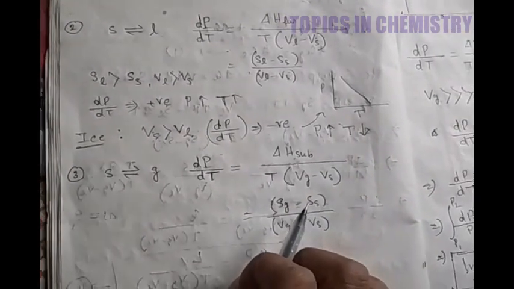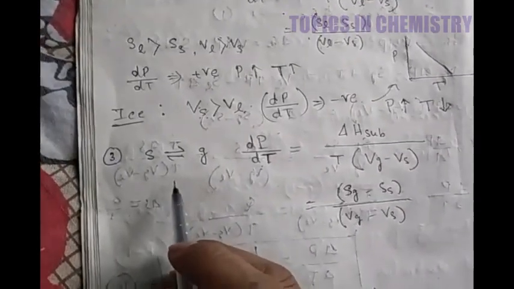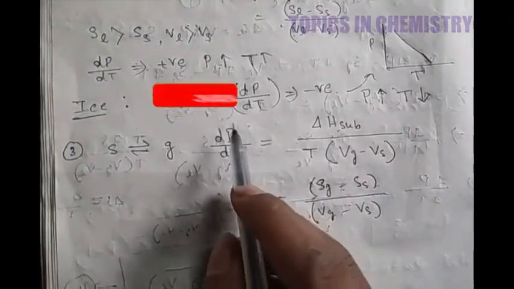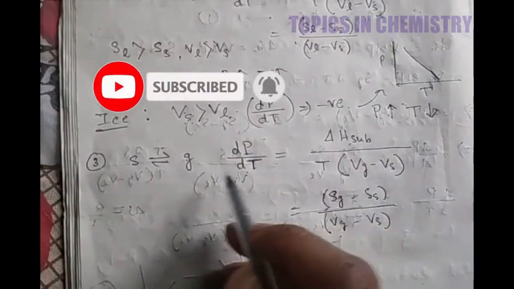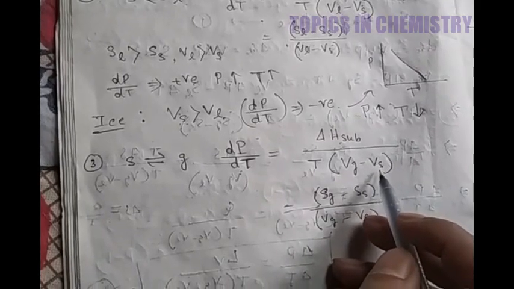And finally the last one, that is solid gas phase equilibrium. Here you can write the equation: dp by dt is equal to delta H sublimation by T times the volume of the gas minus the volume of the solid. Here the solid directly converts to gas. That is equal to delta H sublimation, meaning entropy of the gas minus entropy of the solid, divided by volume of the gas minus volume of the solid.